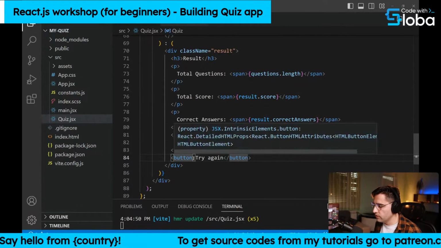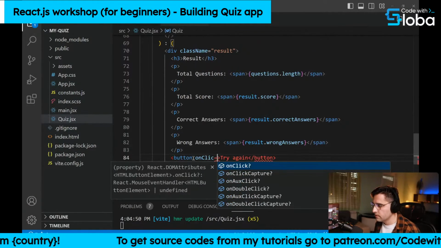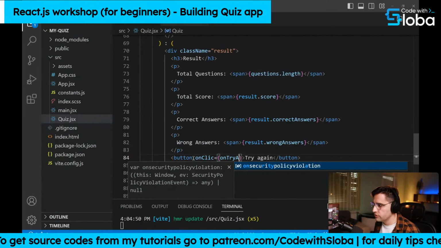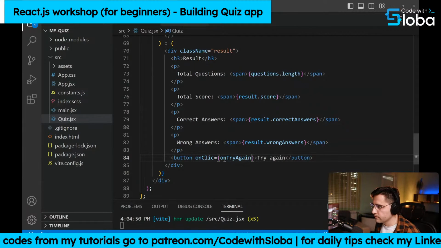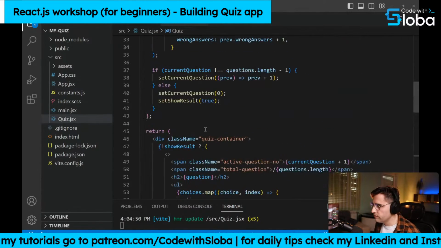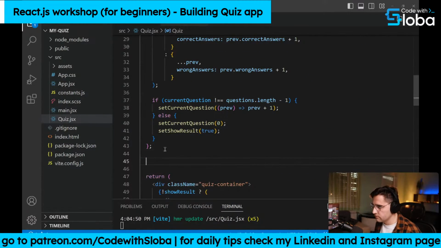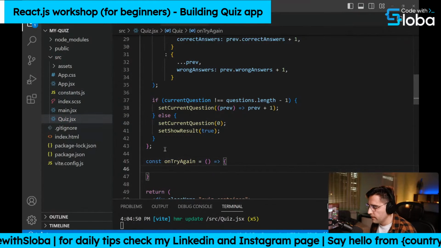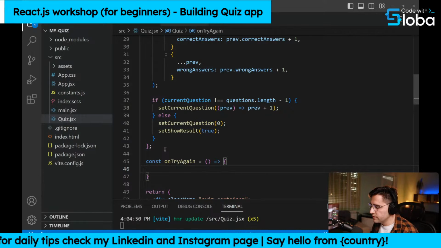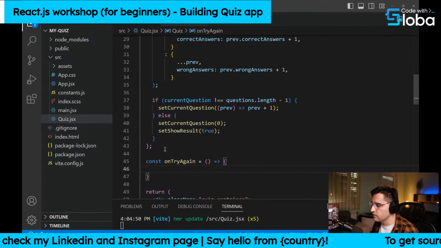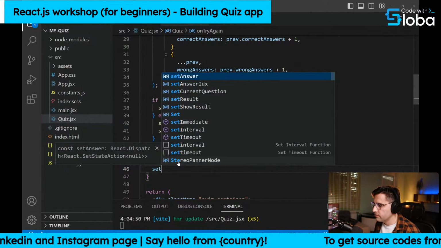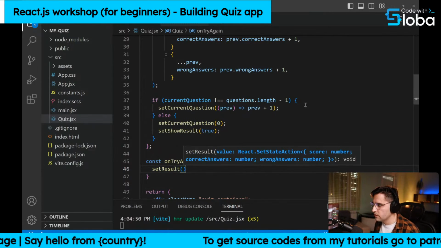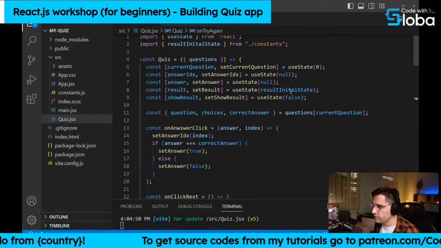So let's create a new onClick event, and let's create a new function. Let's call it onTryAgain here. Let's create a new function here. And all we want to do here is reset our state back to null. So let's set result to the initial result. So we're going to use that object that we imported.